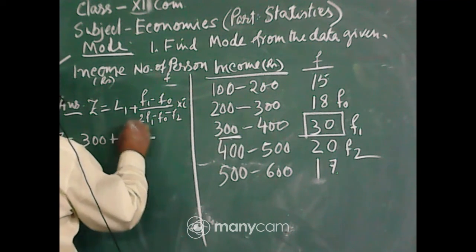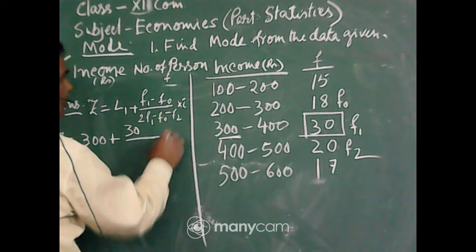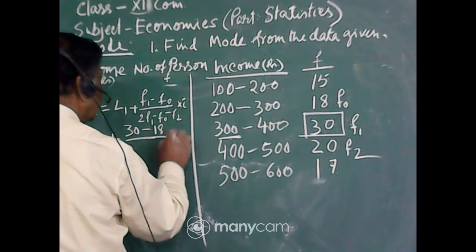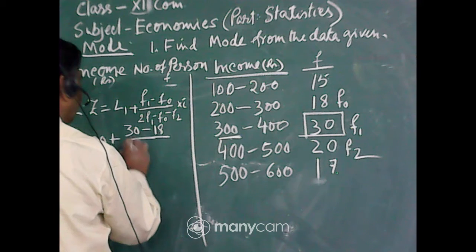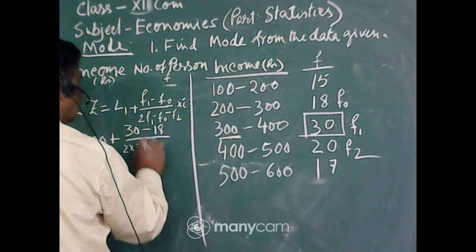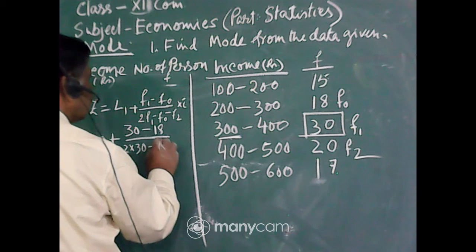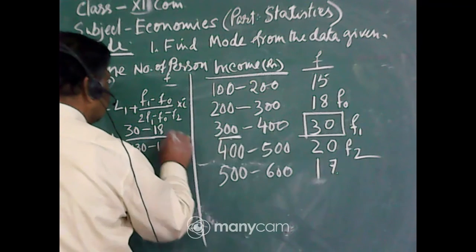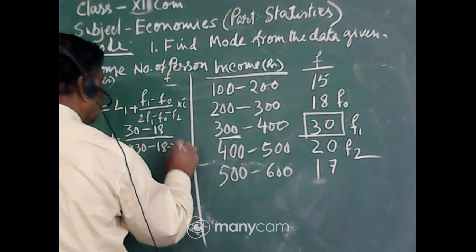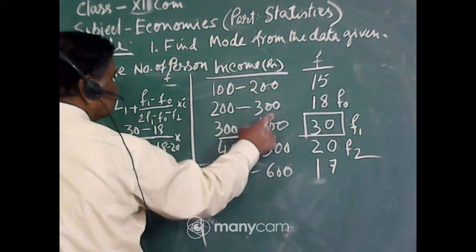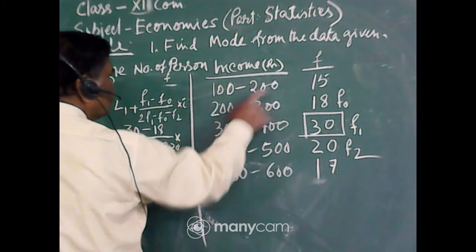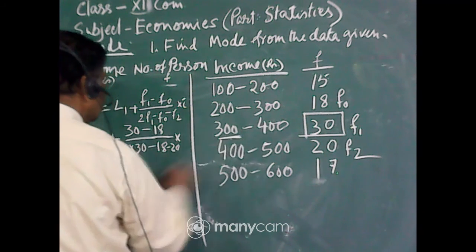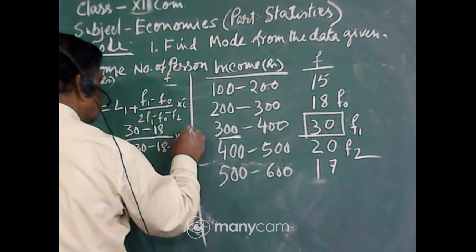F1 means 30. 30 minus F0 means 18, by 2F1 means 2 into 30, minus F0 means 18, minus F2 means 20, into I. What is I? 100 is the class interval. 200 minus 100 is equal to 100, 300 minus 200 is equal to 100, so 100 range, so into 100.